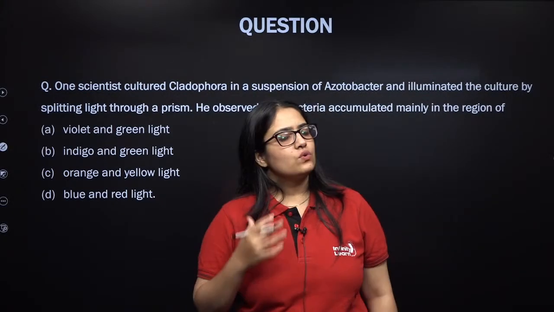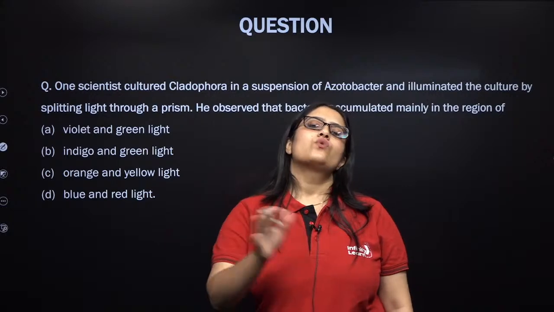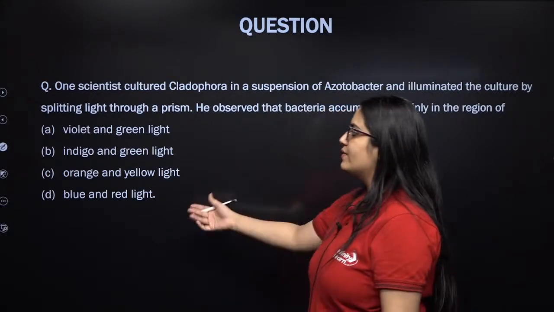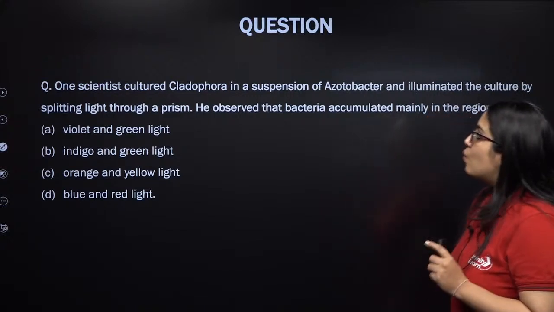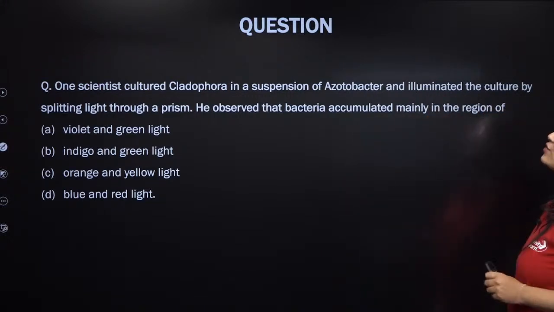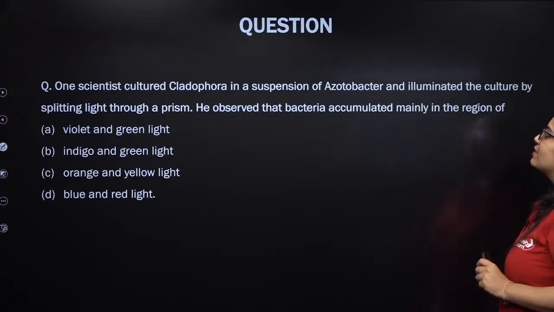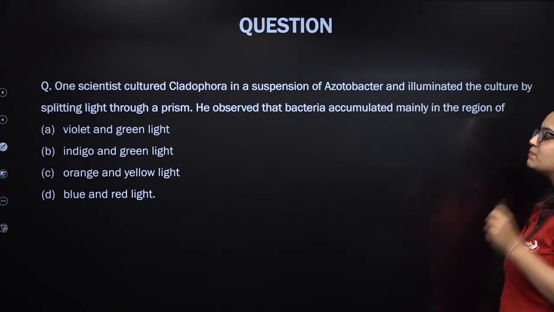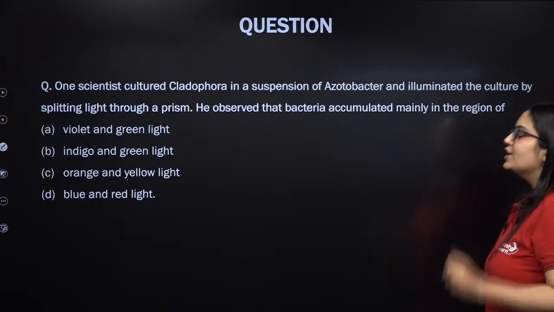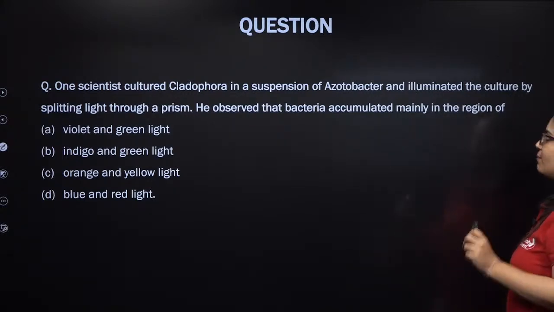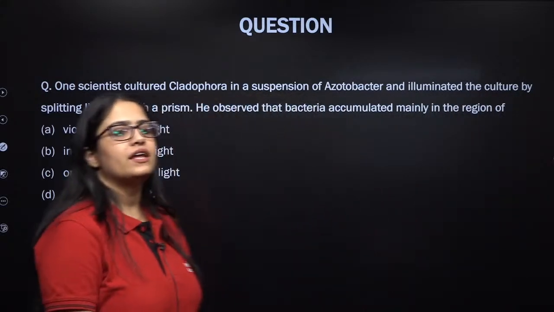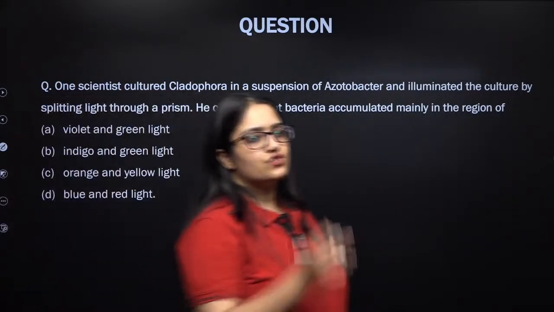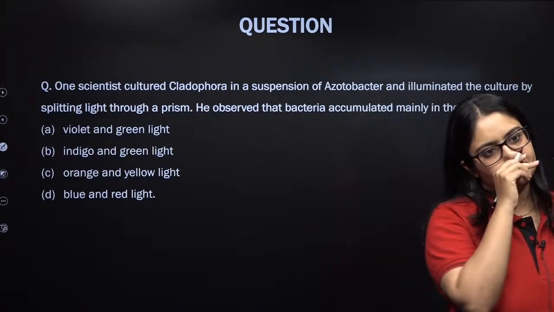So now we are done with the questions from mineral nutrition. We will be doing questions now from photosynthesis. This is a very important and conceptual question. Let me see who can crack this one. One scientist cultured Cladophora in a suspension of Azotobacter, which is an aerobic bacteria, and illuminated the culture by splitting light through a prism. He observed that bacteria accumulated mainly in the region of. Can you find out which one is the right answer kids? Come on everybody, give it a try.